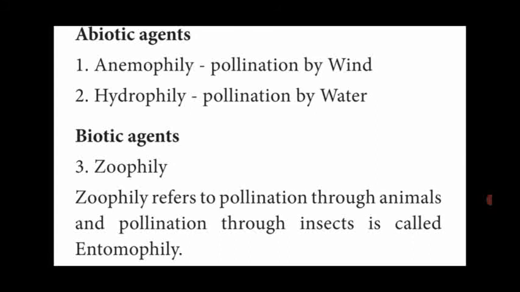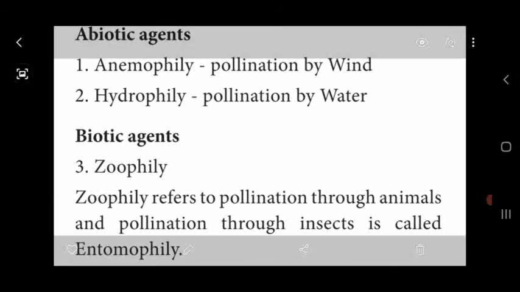Another one, biotic agents, that is living things. First one, zoophily. Zoophily means pollination takes place by some kinds of animals. Zoo means animals, isn't it?